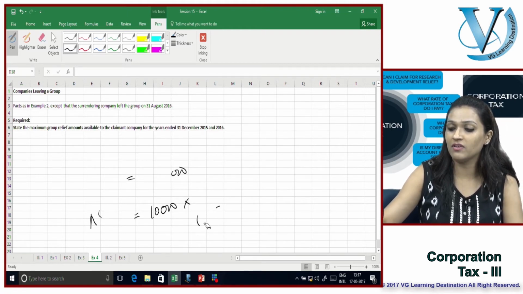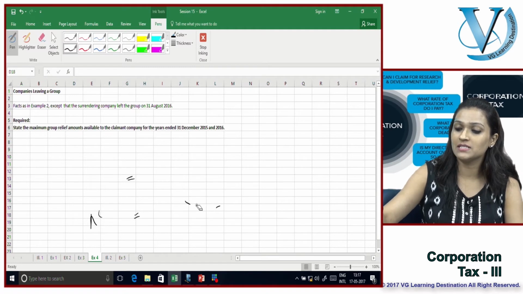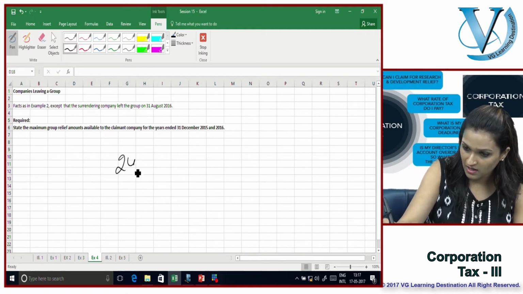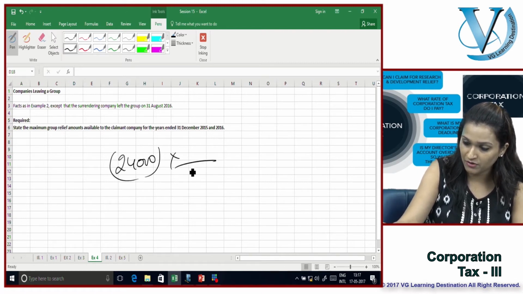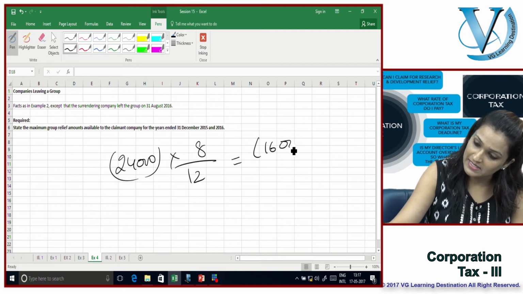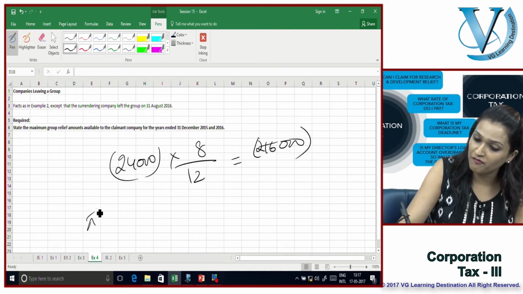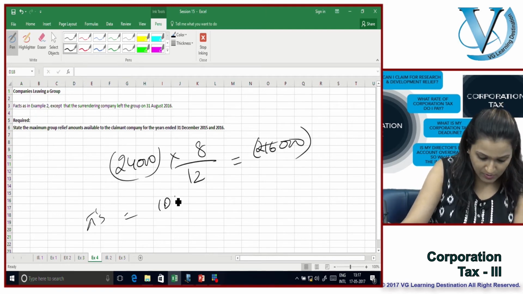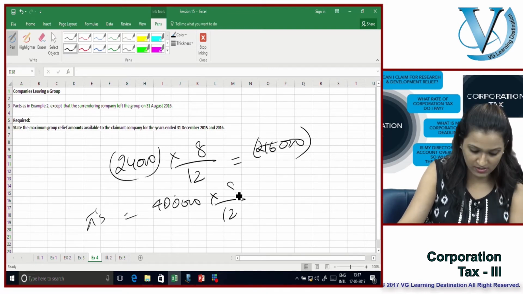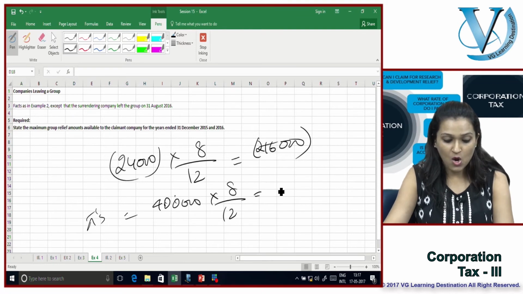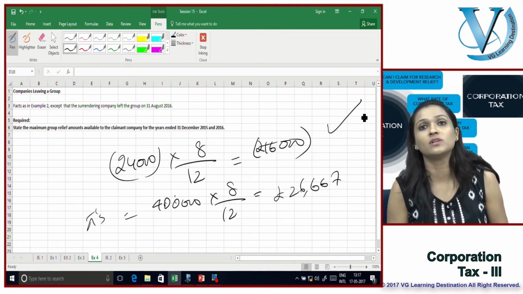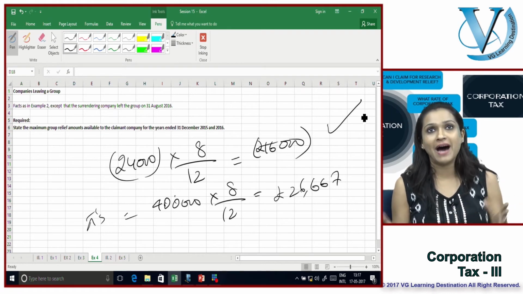So what do we have here? Losses again 24,000. We need to take out of the 12 months the relevant 8 months, which comes out to be 16,000 pounds, and profits available are now 40,000. Out of 12 months, the corresponding months are 8 months, which comes out to be 26,667. So the lower of the 2 is what I'm going to set off my losses against.